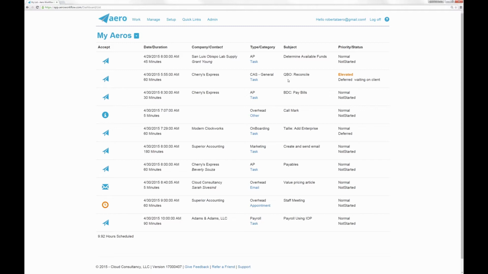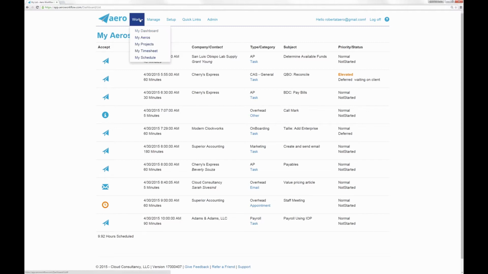If I had deferred it for the future, it would be off of my list until that day, and then when I logged in that day, it will be showing on my list. If I had completed it, of course, it's done and off my list. I hope that's giving everyone a good overview of how your staff can organize their day and have all the resources they need to complete their work.